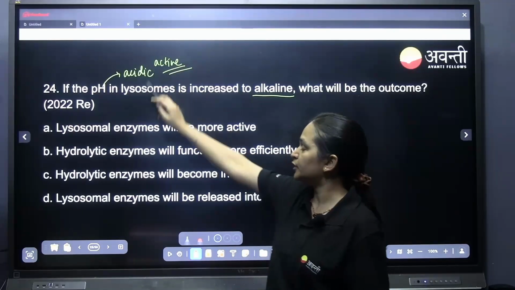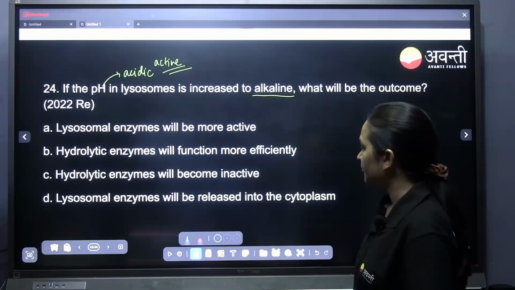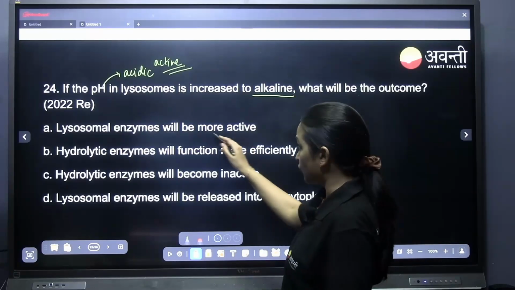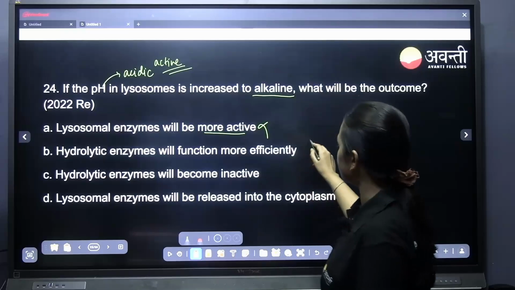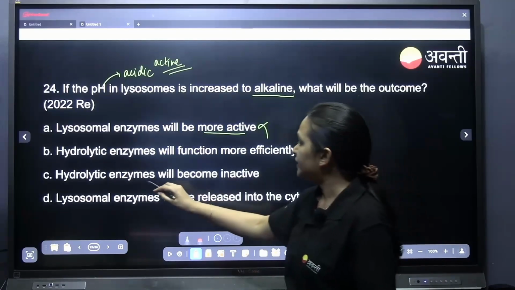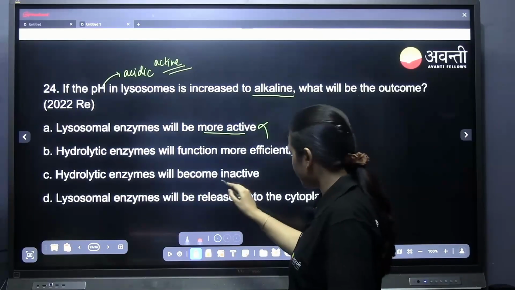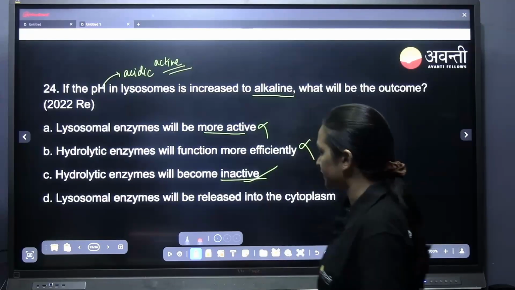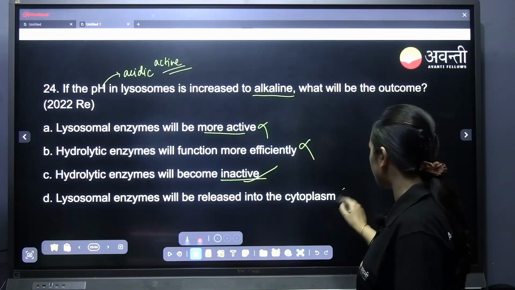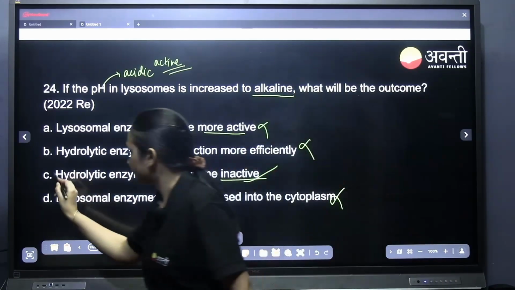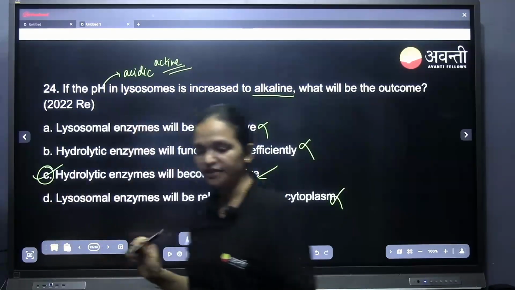Here they are active, in the basic pH they will become inactive. Will hydrolytic enzymes function more efficiently? Never. Will hydrolytic enzymes become inactive? Yes, they become inactive. Will the lysosome enzymes be released into the cytoplasm? No, they need a particular signal for that. So it is C as the right answer.